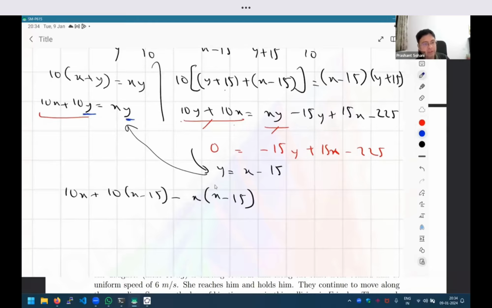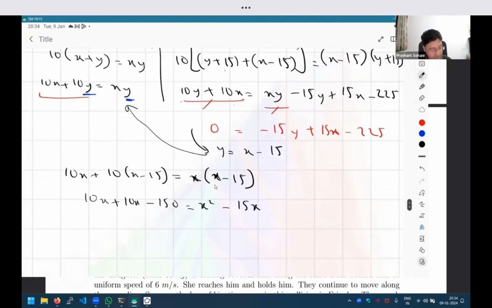So both occurrences of y. Y was here and here. In both places I've written x now. So now this is an equation purely in terms of x, and it is looking like a quadratic equation. Okay. So therefore I just have to solve it, right? So 10x plus 10x minus 150 is equal to x square minus 15x. Taking everything to one side, I can write this as x square minus 35x plus 150 is equal to 0.